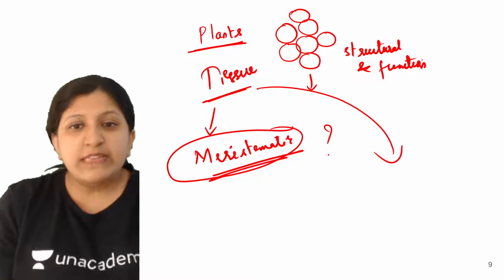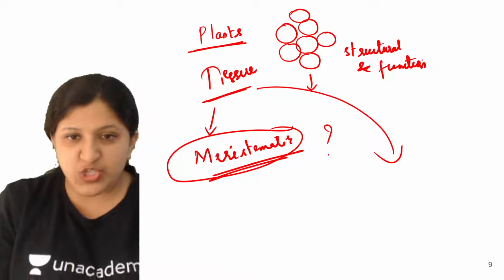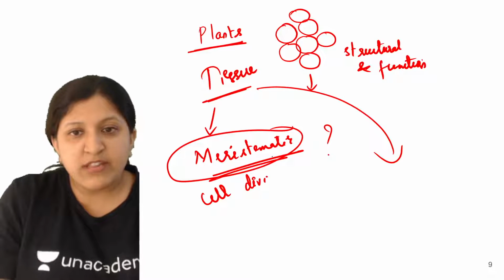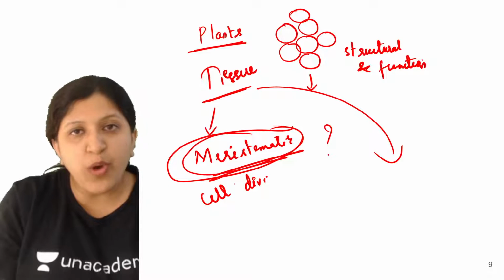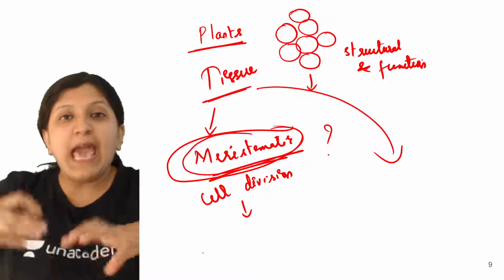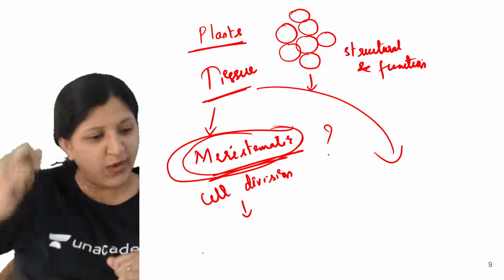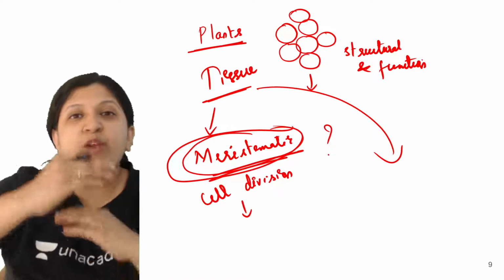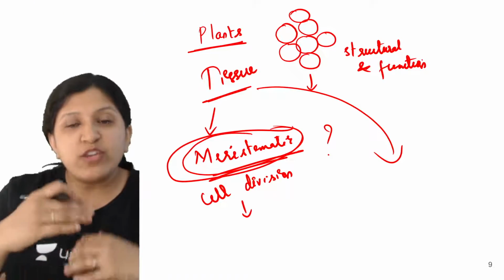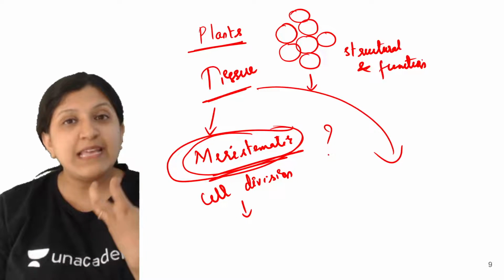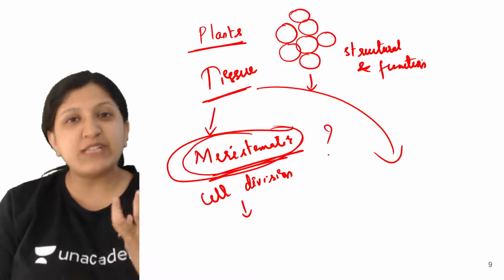This one is a dividing tissue, the one which undergoes cell division. Meristematic tissue is the one that undergoes cell division, and we can see the plant growing. It goes on growing tall and becoming bigger and bigger. So in that case there has to be some tissue for cell division, right?